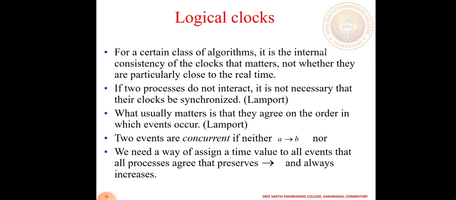Logical clocks. For a certain class of algorithms, it is the internal consistency of the clocks that matters, not whether they are particularly close to real time. If two processes do not interact, it is not necessary that there is clock synchronization. Whenever there is an interaction, there should be synchronization, and what usually matters is that there is agreement in terms of which event occurs first. Two events are concurrent if neither A happens before B nor B happens before A. We need a way of assigning a value to all the events so that the processes agree, and the values always increase.